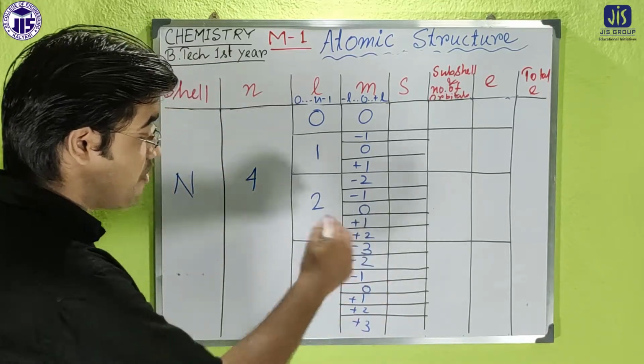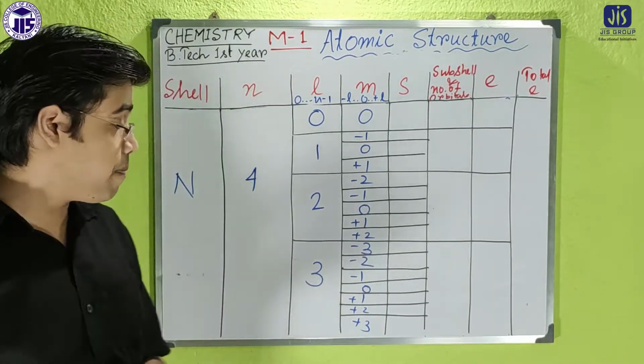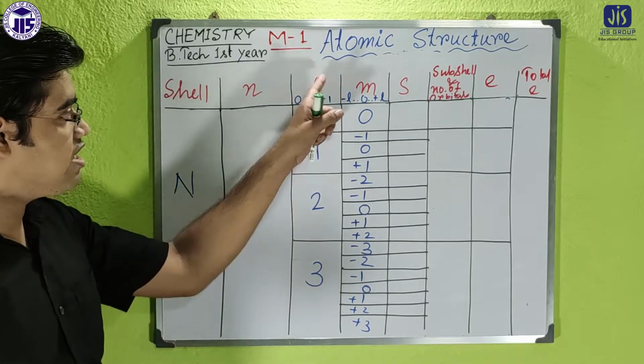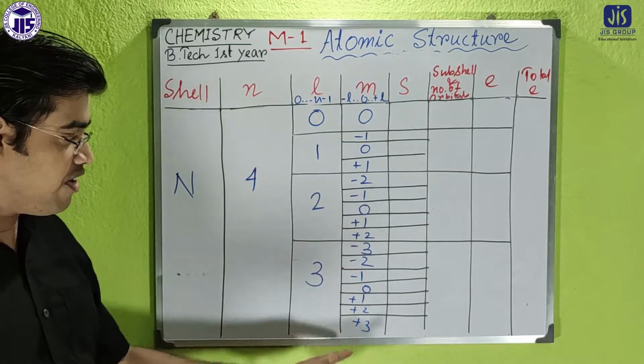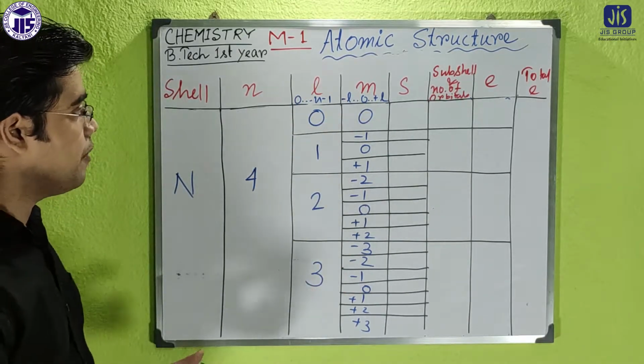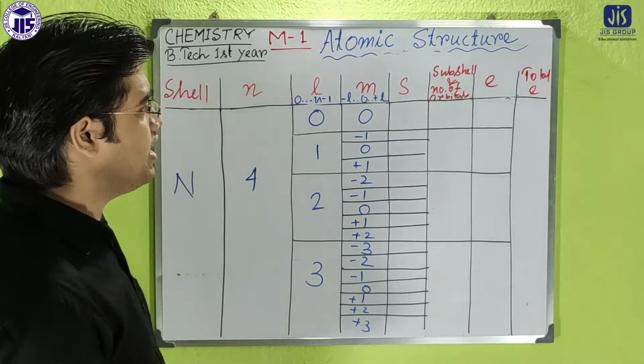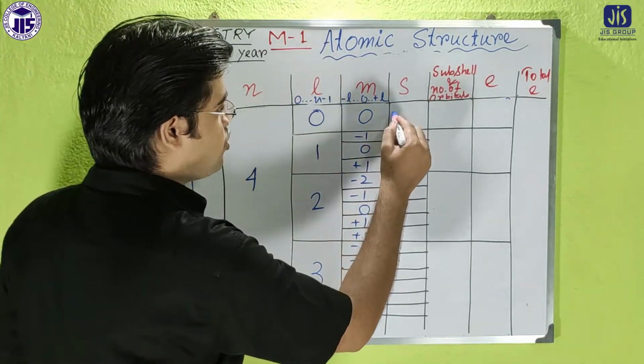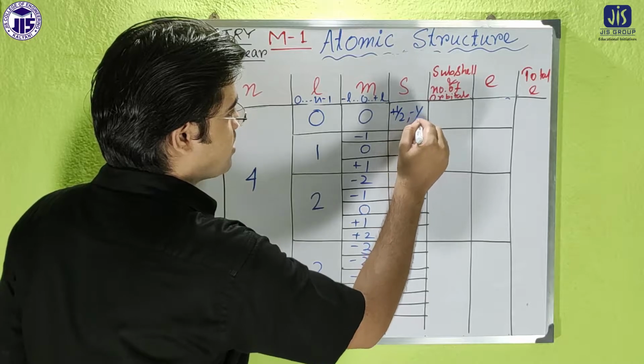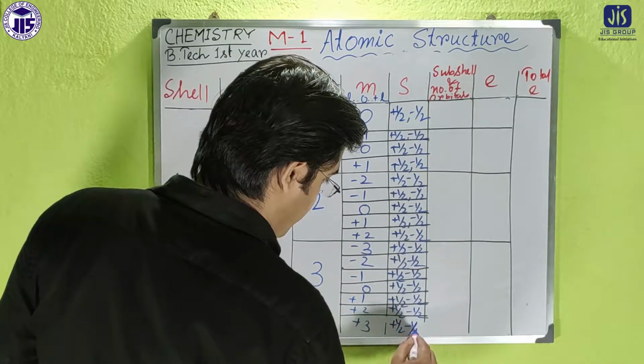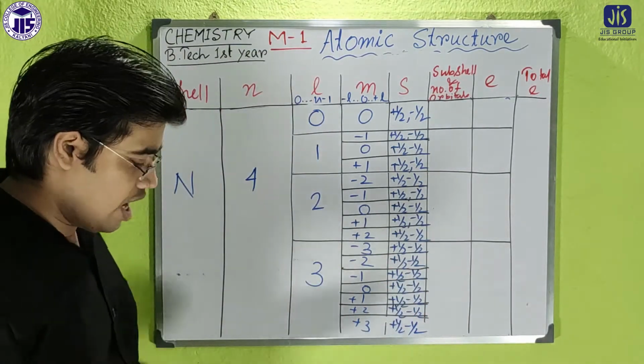So look here, the 7 values are there. In case of azimuthal quantum number 3, there are 7 values coming, according to the rule. Then here s is equal to, in each and every case, +½ and -½.